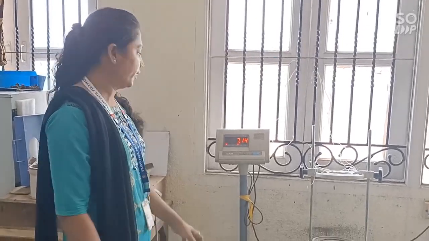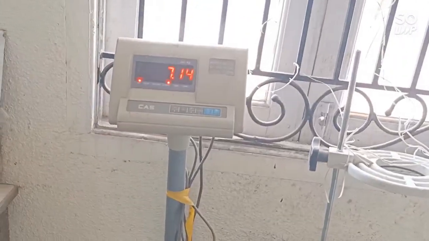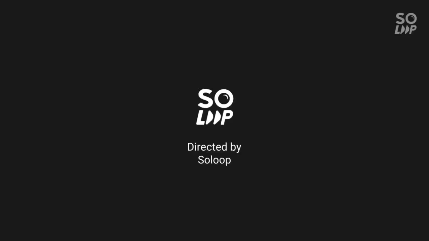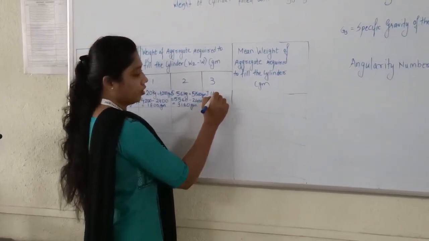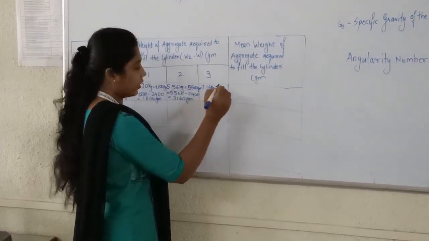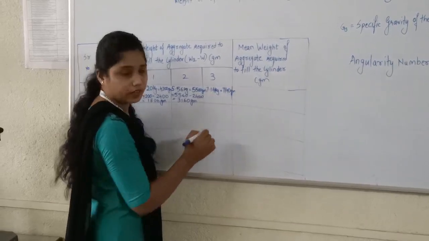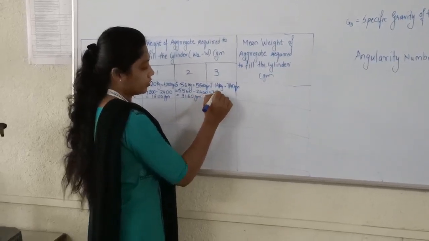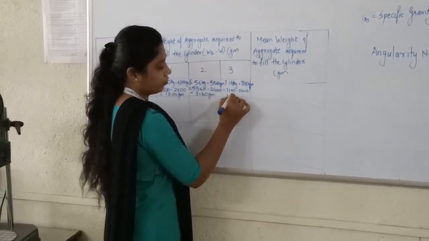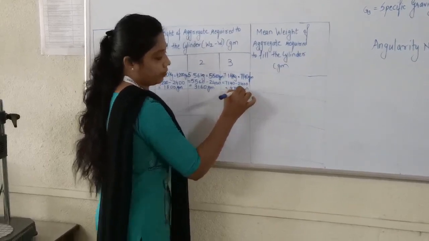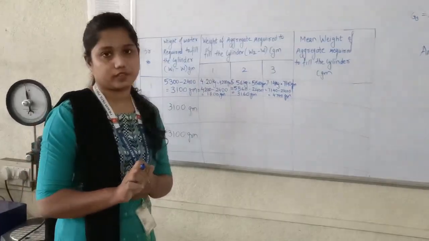The weight of our third layer is 7.14 kg. So now we are going to note it down. We have to convert to gram, therefore 7140 gram. So what are we going to do? 7140 minus 2400. That will be 4740 gram. So this is the weight of aggregate after removing the weight of the cylinder.